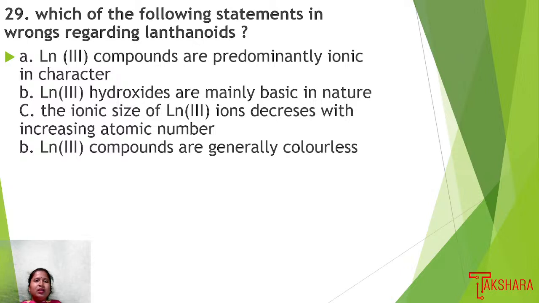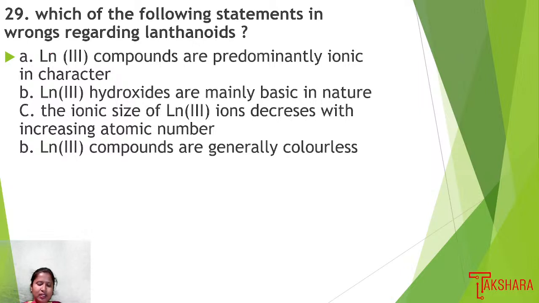Next question: which of the following statements is wrong regarding lanthanides? Lanthanum plus 3 compounds are predominantly ionic in character. Lanthanum plus 3 hydroxides are mainly basic in nature. The ionic size of lanthanum plus 3 ions decreases with increase in atomic number. Lanthanum plus 3 compounds are generally colorless, they say.